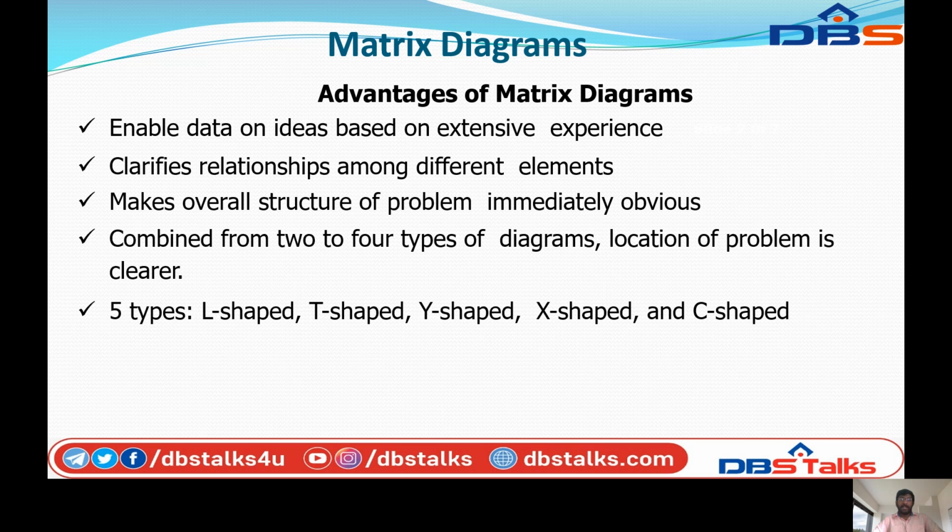The matrix diagram is divided into five types: L-shaped, T-shaped, Y-shaped, X-shaped, and C-shaped. These are the advantages of the matrix diagram.